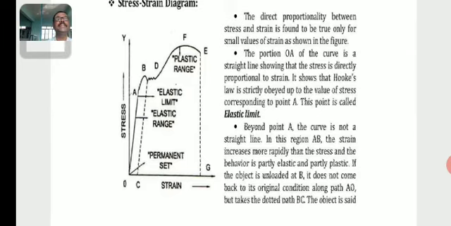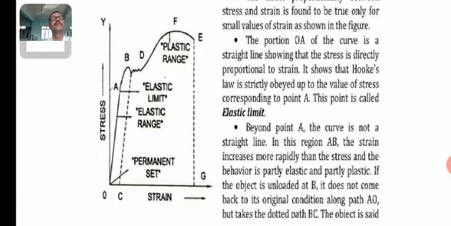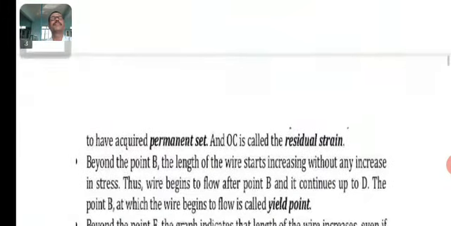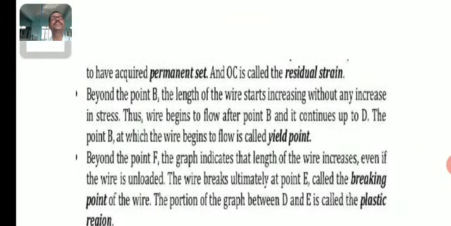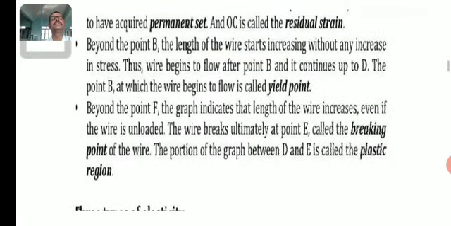The object is said to have acquired a permanent set. That means under that condition, the object does not regain its original shape, and OC is called the residual strain.